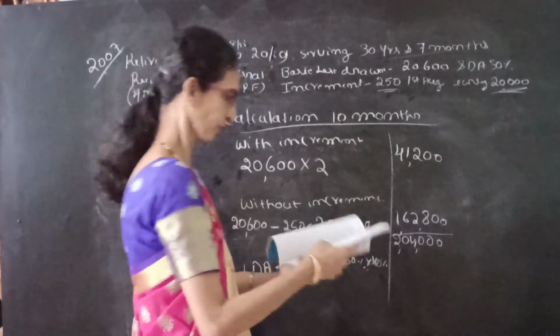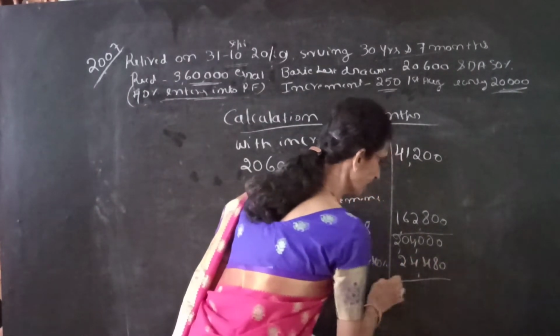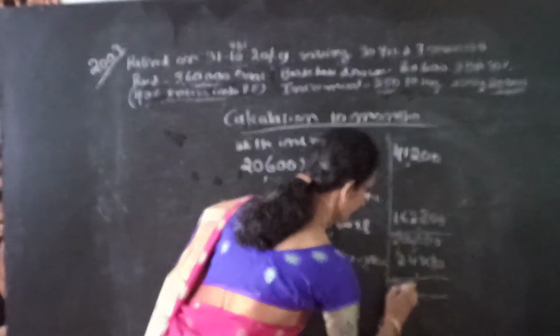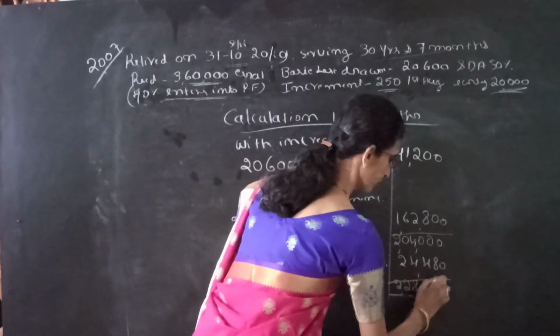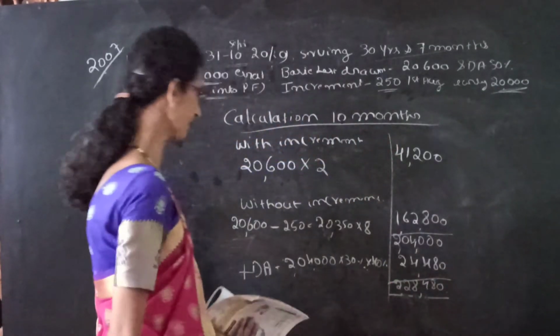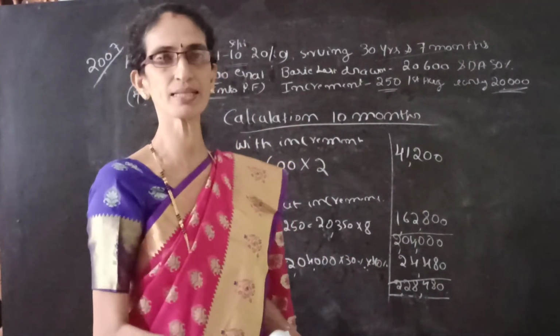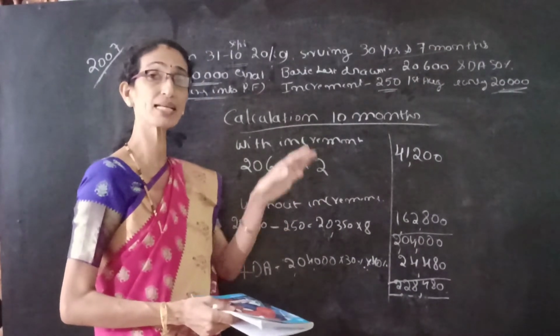That comes to 24,480. So the 10 months salary will be 2,28,480. So we get the total salary for the 10 months. In this problem it is given 10 months average salary.